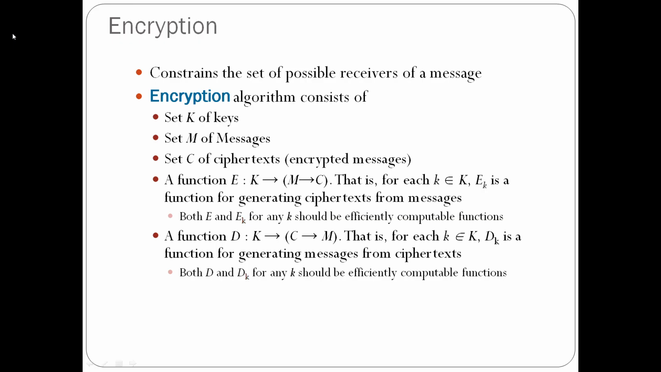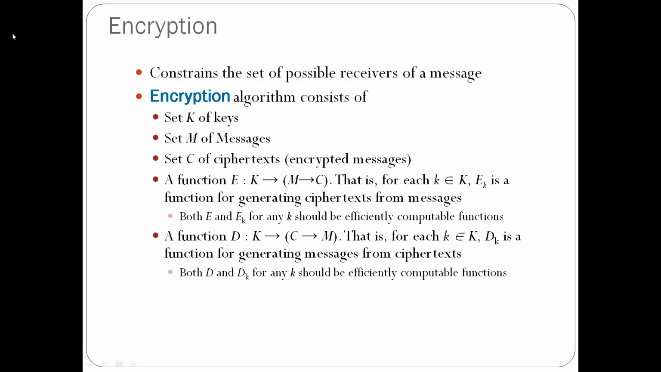So it is a set M of messages, a sequence of characters actually, followed by ciphertext, set C. M means plain text and C means ciphertext. What is meant by ciphertext is that whatever message we are sending is not sent as it is. We do some encryption, and that encrypted message is called ciphertext.